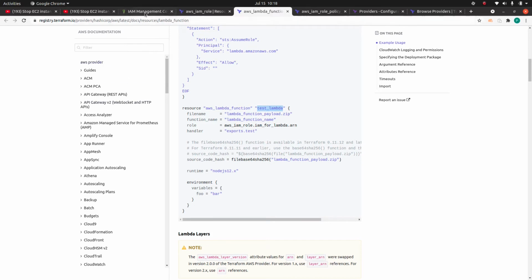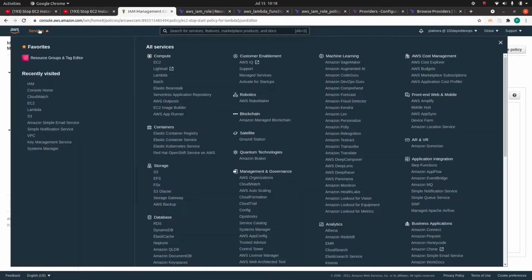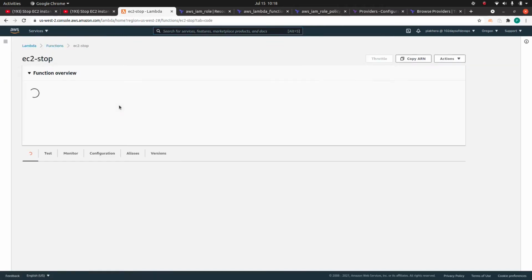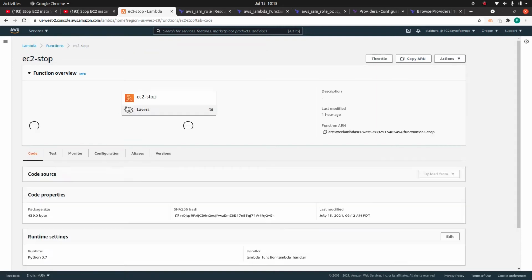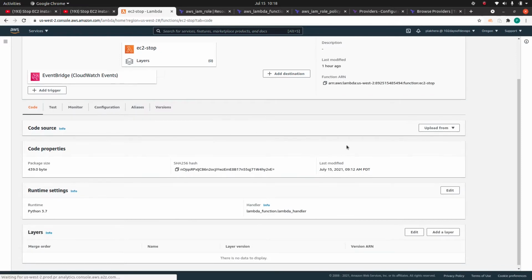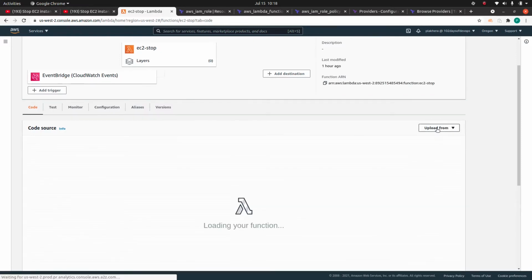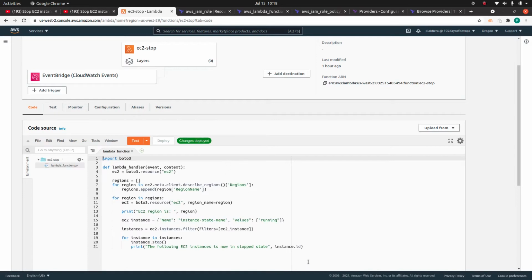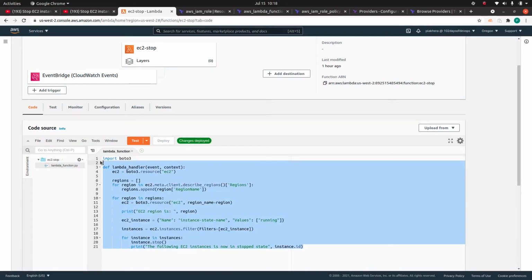Let me go back to my lambda function, and I will show you the lambda function which we have created through the UI, the AWS console. If you scroll down, you will see something called upload from. In the case of the UI, you have the option to directly edit the code in the editor.